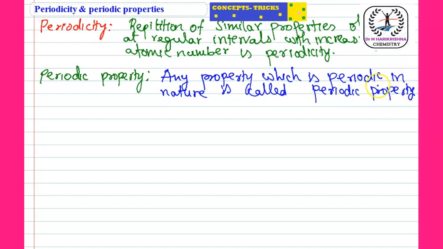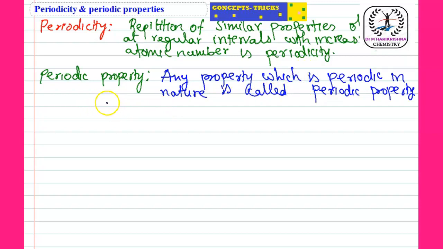If you take atomic size, ionization potential, electron affinity, electronegativity, valency, oxidation state, metallic nature, reducing nature, oxidizing nature, and observe them group-wise from top to bottom, they will decrease or increase, so repetition will be possible. This type of property is known as a periodic property.